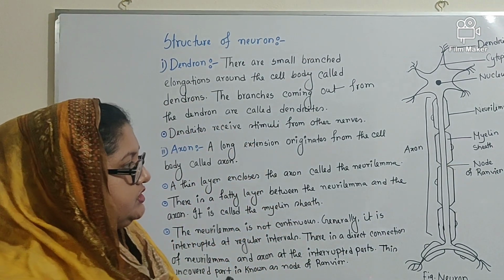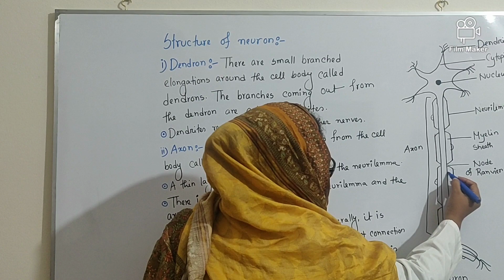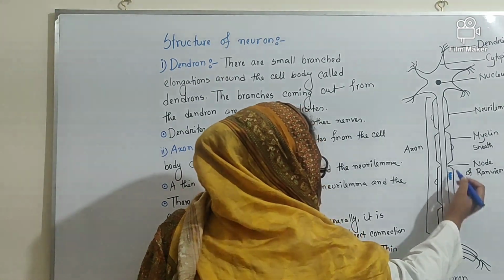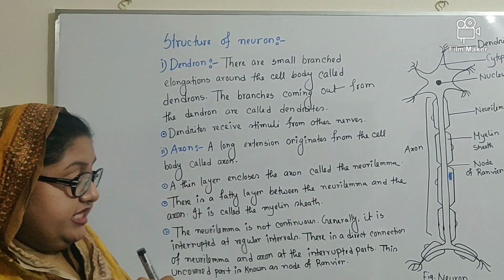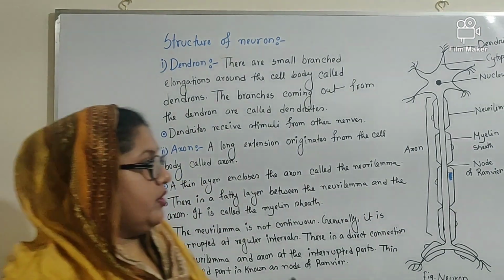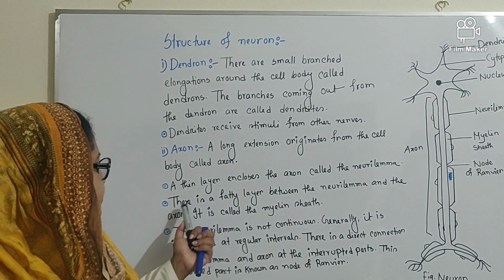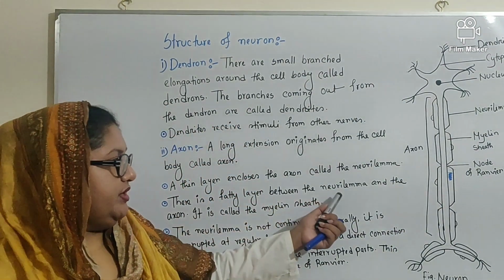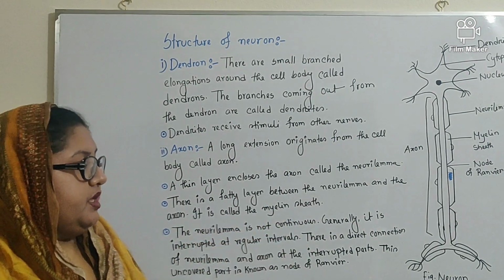So these fatty layers are present in this gap. This fatty layer is known as myelin sheath. So what is between here? There is a fatty layer between the neurolemma and the axon. This is called myelin sheath.